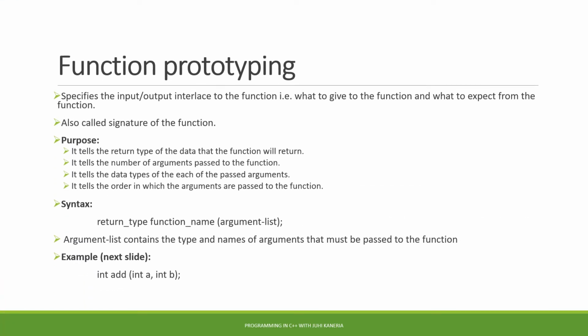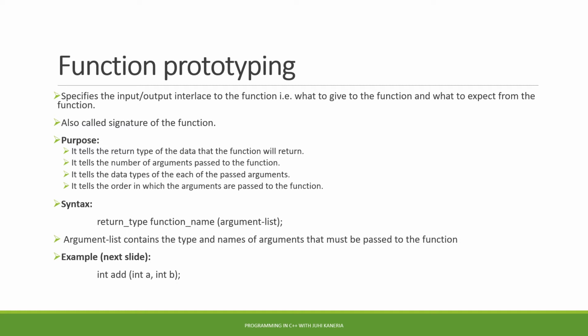Function prototyping. Basically function prototyping is the signature of the function, or we can say the declaration of the function, right? So what does the declaration specify? Declaration is basically used to show what the function is expecting as the arguments or parameters, and what that particular function is going to return as a value. So the purposes of function prototyping are as follows.